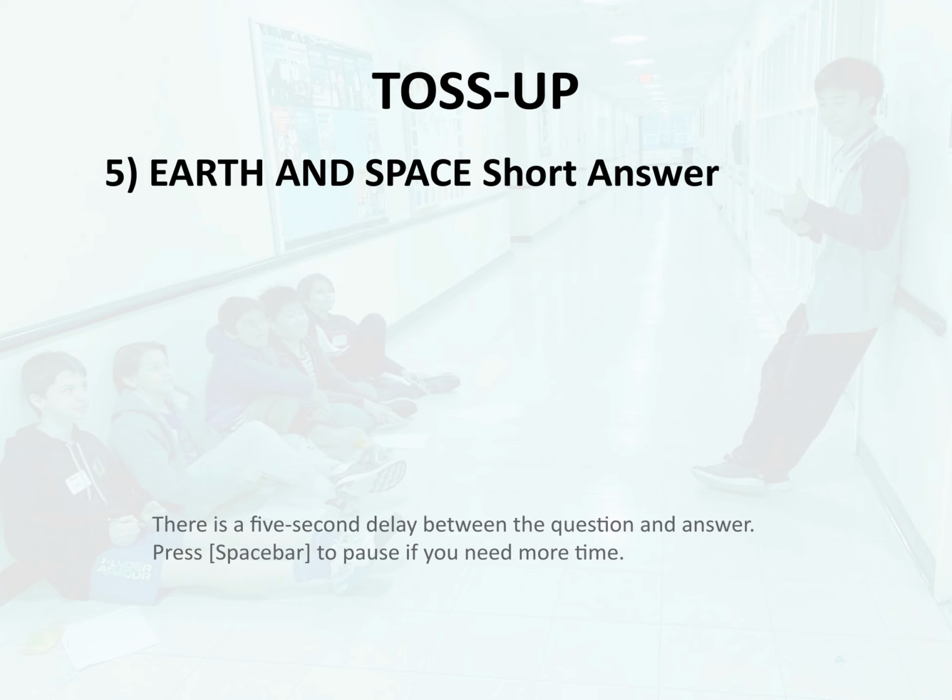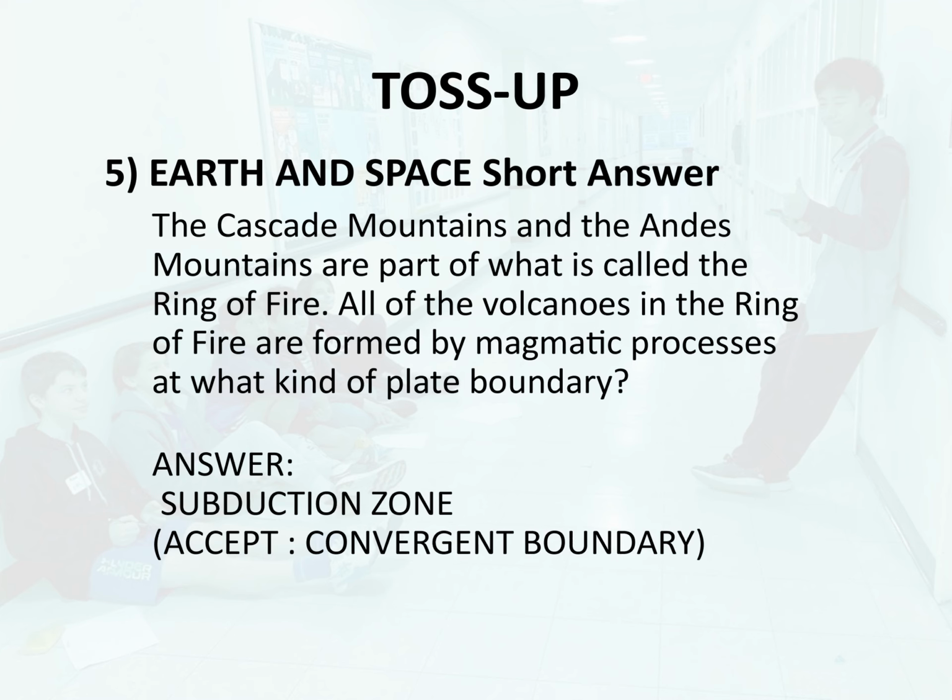Toss-up 5. Earth and space. Short answer. The Cascade Mountains and the Andes Mountains are part of what is called the Ring of Fire. All of the volcanoes in the Ring of Fire are formed by magmatic processes at what kind of plate boundary? Answer: subduction zone.